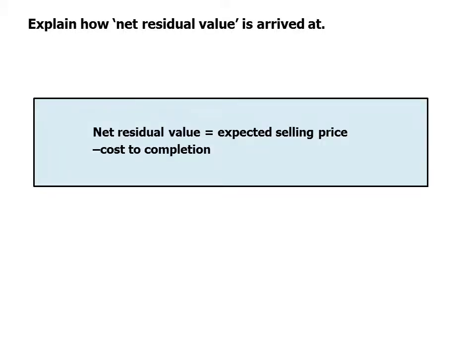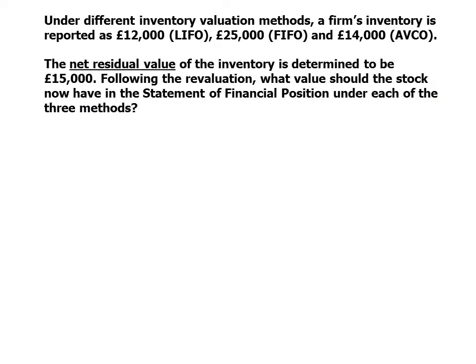And net residual value is simply expected selling price minus cost to completion. And lastly, under different inventory valuation methods, a firm's inventory is reported at £12,000 under LIFO, £25,000 under FIFO, and £14,000 under AVCO. The net residual value of the inventory is determined to be £15,000. Following the revaluation, what value should the stock now have in the statement of financial position under each of these 3 methods?